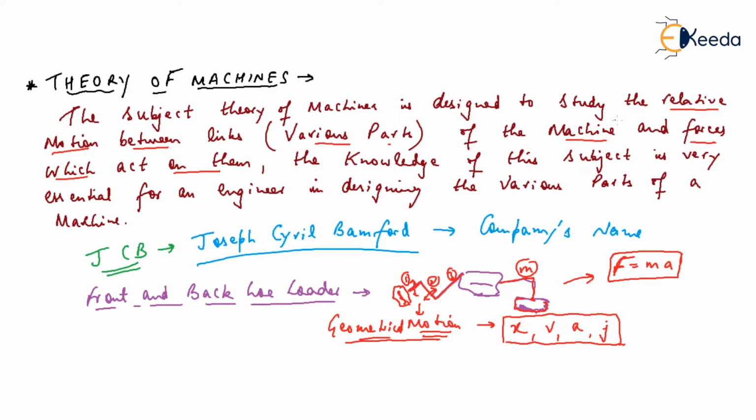I told you before, theory of machines is useful for studying relative motion between the various parts of the machine and forces also. So from both studies, we can easily design the various parts of this front and back hoe loader. This subject is very useful for an engineer from the designing point of view.